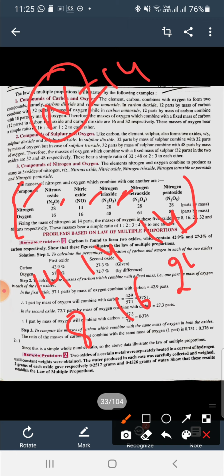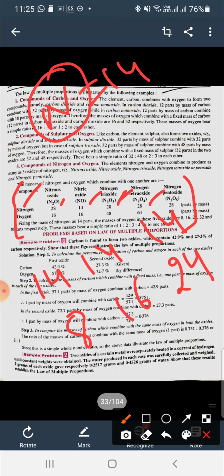If I fix the mass of nitrogen as 14, then in the first compound I am dividing by 2, so the mass of oxygen will be 8. In the second, 14 is the same, so the mass of oxygen will be 16. In the third compound, I am dividing by 2, so the mass of oxygen will be 24.